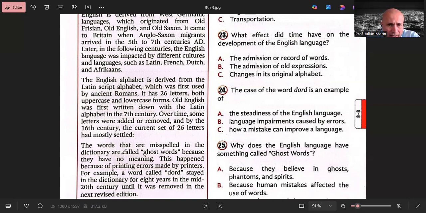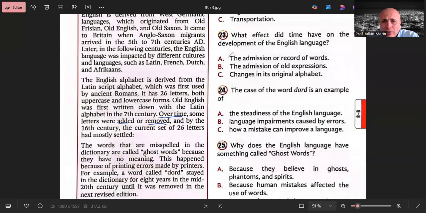Over here, I got it right here. This is the place that I believe is the key to the answer to this question: over time, some letters were added or removed. So the question, what effect did time have on the development of the English language?